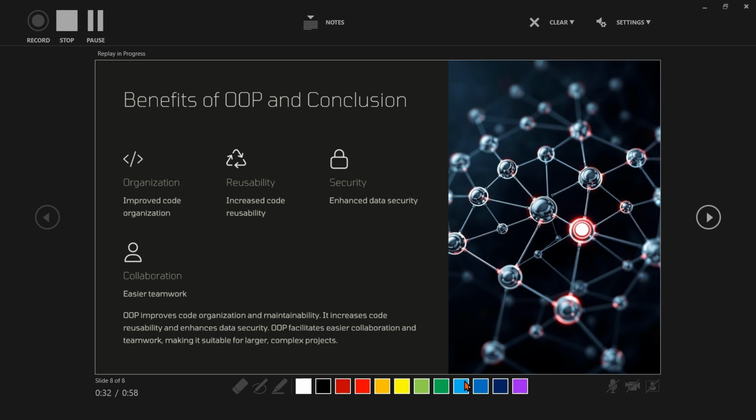Next is polymorphism. It allows objects to be treated as instances of their parent class, enabling flexibility and easier code maintenance. Next is maintainability. With clear structure and modular design, code is easier to update, debug, and scale. Abstraction helps focus on what an object does instead of how it does it, improving clarity.